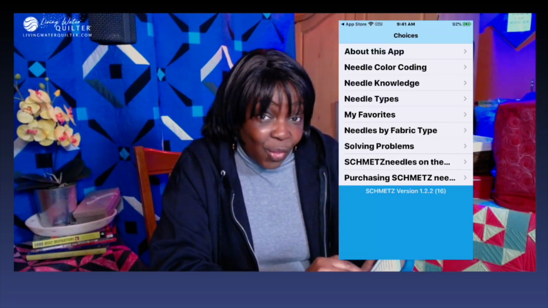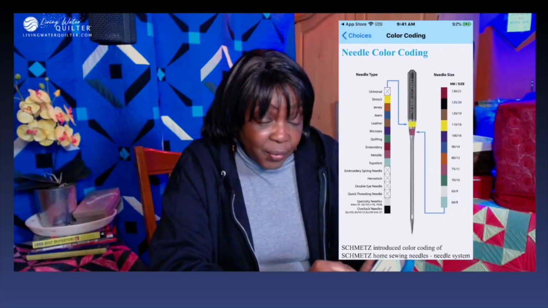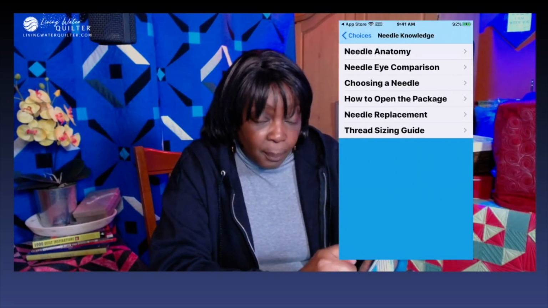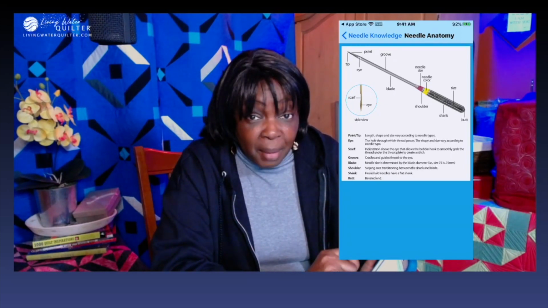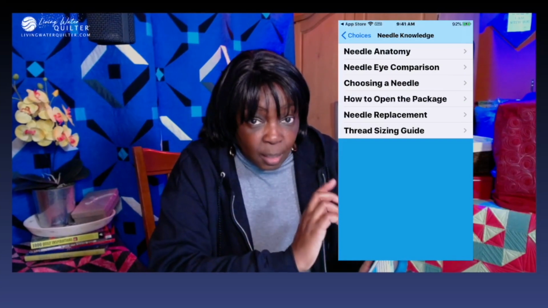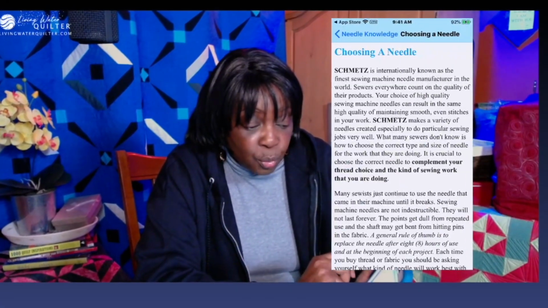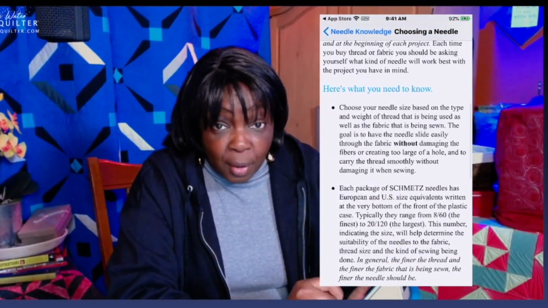And now you have all these resources. How they color code their needles. You get knowledge about needles, the anatomy of a needle. There's a chart, what a needle is made of, which also is important. The more we know about needles, the more success we have in sewing, because we need to choose the right needle. And they give you information on how to choose the right needle.